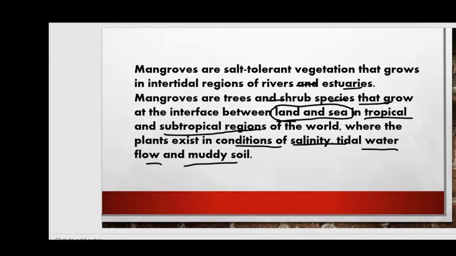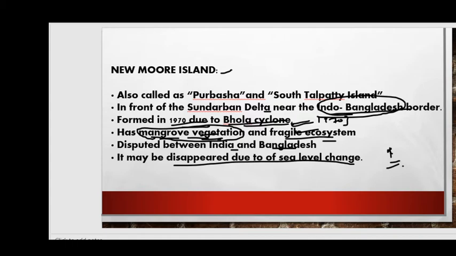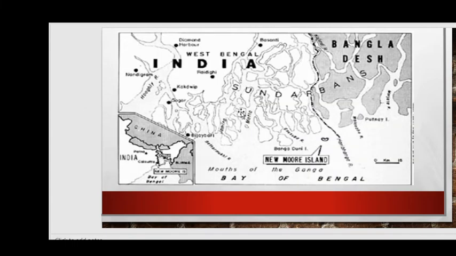So this is about the mangrove forest, and the location is Newmore Island. So where is the location of Newmore Island? Here you can see the Indo-Bangladesh border. Here it is located, your Newmore Island. This is the Newmore Island, right friends? So remember the location as well as the important points.